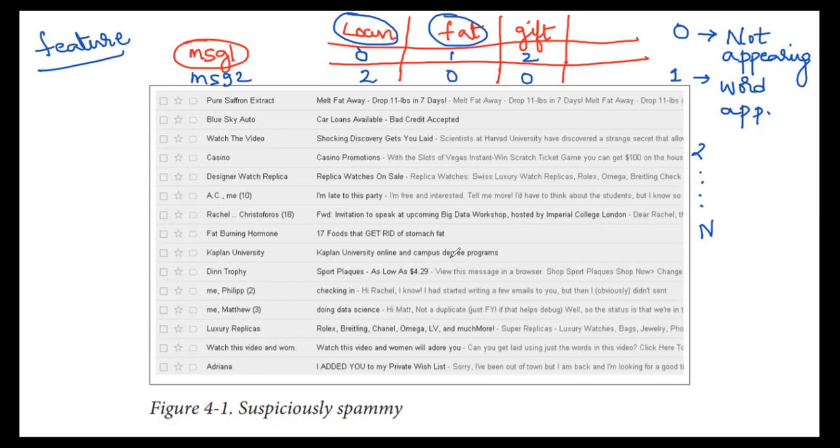Now let us see how linear regression can be applied over here. But the problem is that linear regression provides continuous modeling. Linear regression is aimed at modeling a continuous output. But in our case, we want the answer to be binary.